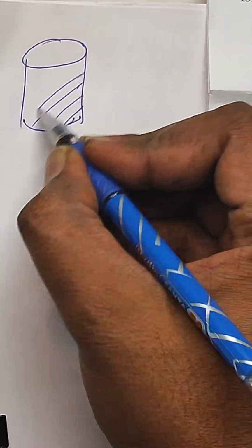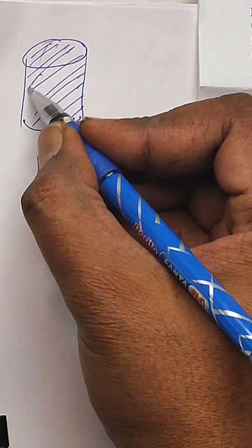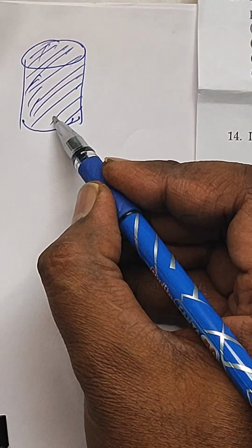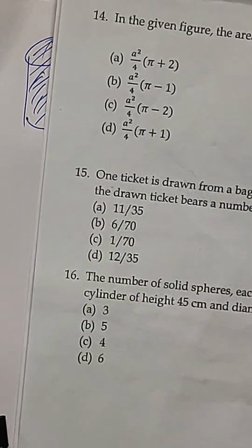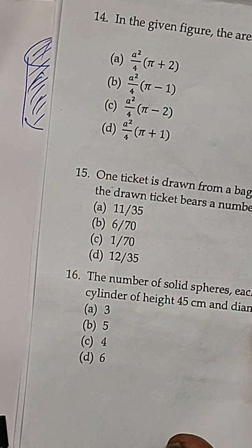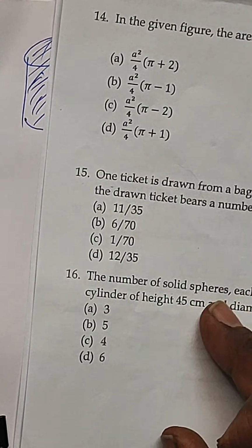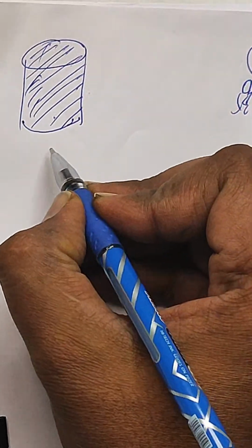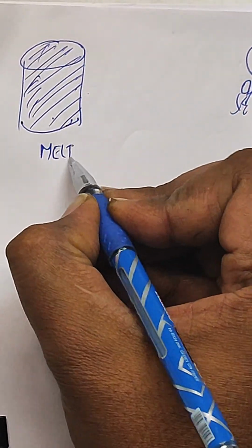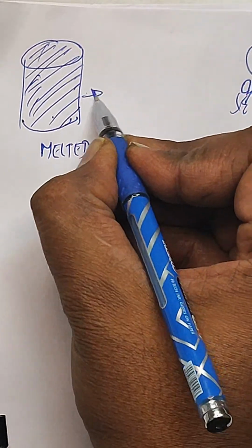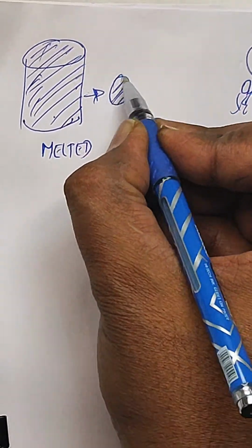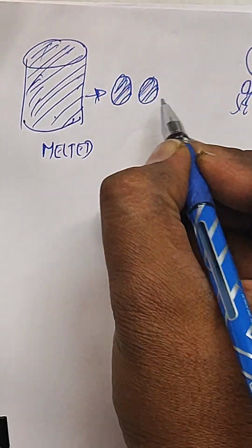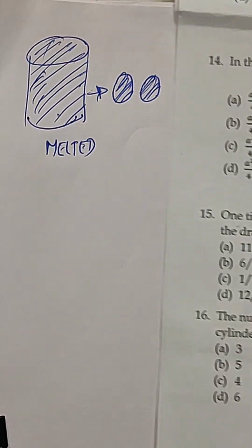So what will be the volume of the metal used in making this cylinder? It will be the number of solid spheres each of them from this solid spheres are made, right? So that means this is melted, and we have formed solid spheres. But how many such solid spheres? So what is the question?